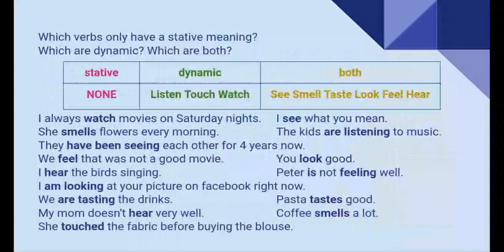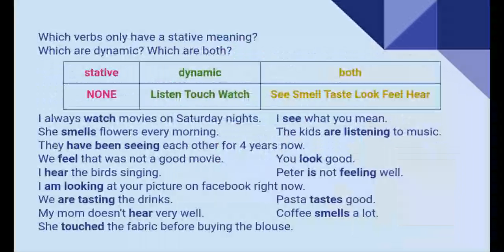So, for stative verbs, we didn't find any that were exclusively stative. For dynamic, we had three: listen, touch, and watch. And some verbs that were both stative and dynamic: see, smell, taste, look, feel, and hear, depending on the sentence. So let's discuss them. We already said that in I always watch movies on Saturday nights, it's a dynamic verb because it is something that I do voluntarily and it involves an action.